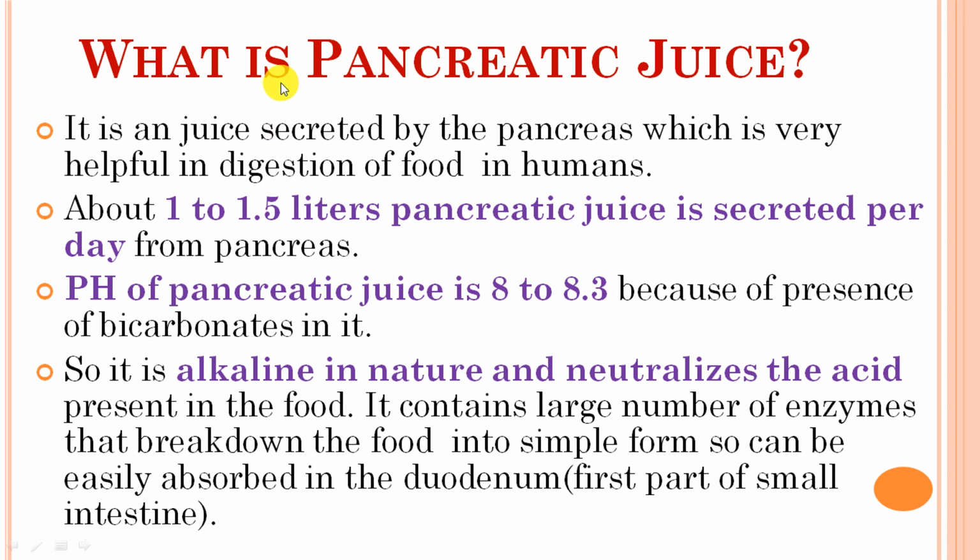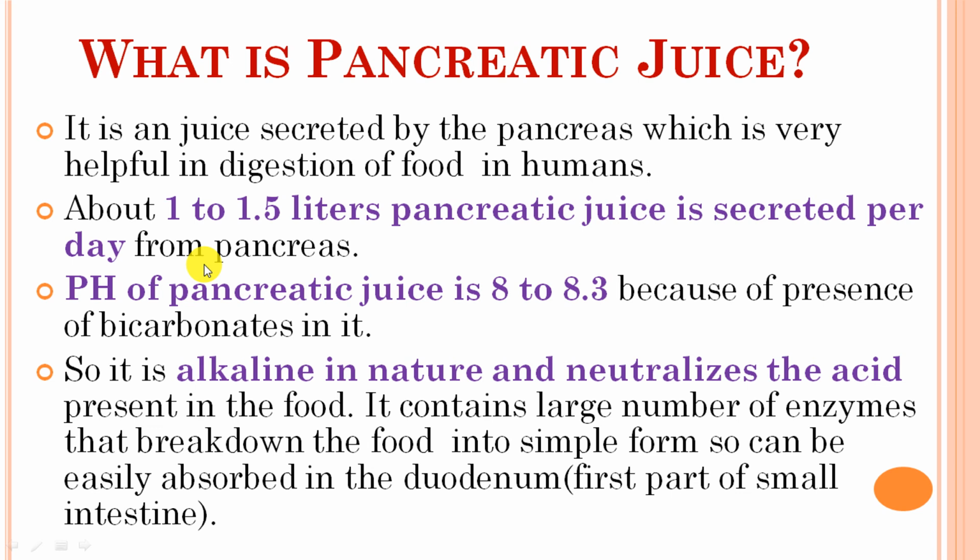We have already discussed the parts of the pancreas, which is the exocrine part and which is the endocrine part. The exocrine part is the head which secretes the various digestive enzymes, and the endocrine part is the tail which produces the various hormones in the form of insulin and glucagon. So the pancreatic juice produced in the body, what is its role in digestion? It is a juice secreted by the pancreas which is very helpful in the digestion of food in humans.